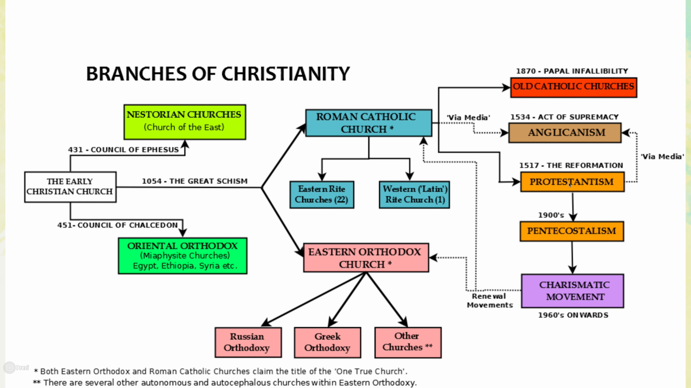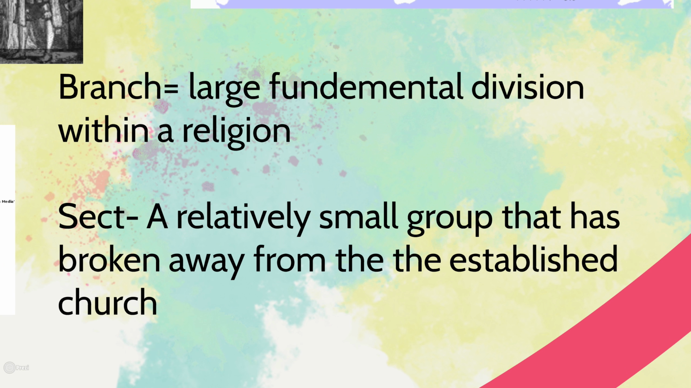Now, the easiest way to understand the difference between a branch and a sect when looking at this is thinking about Protestantism within the United States. Think about all the different churches under that, the different denominations. You have Baptists, Lutherans, Episcopalians, Pentecostal, all sorts of different sects underneath Protestantism.